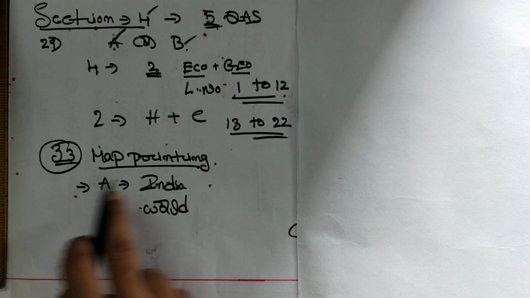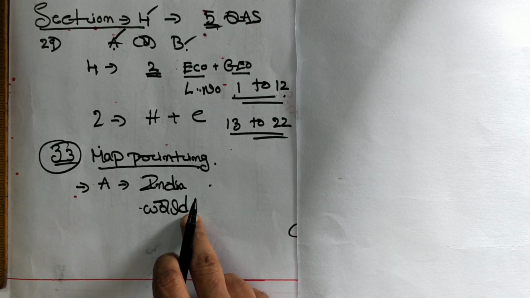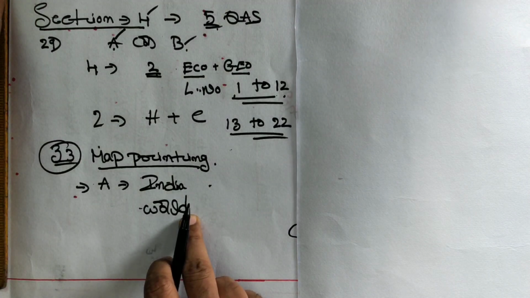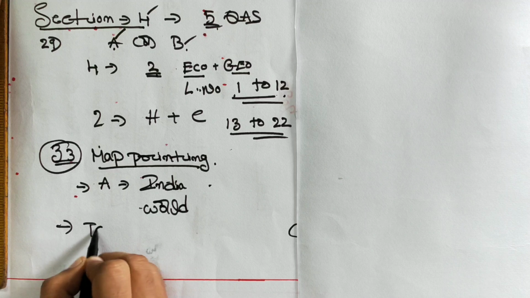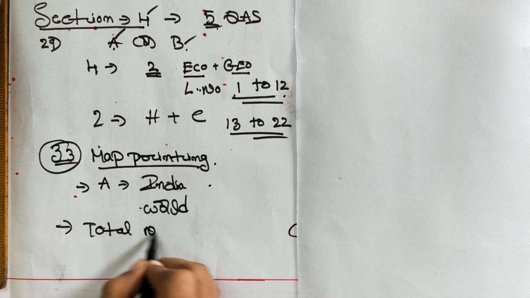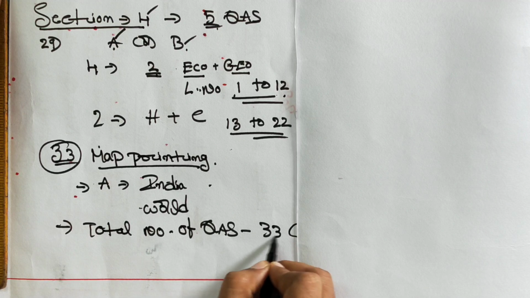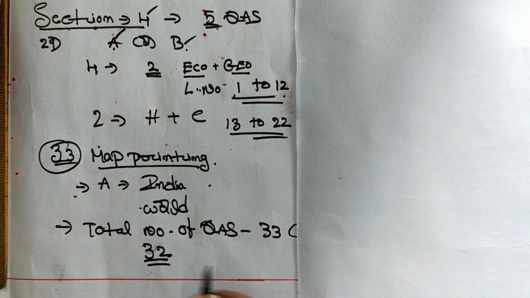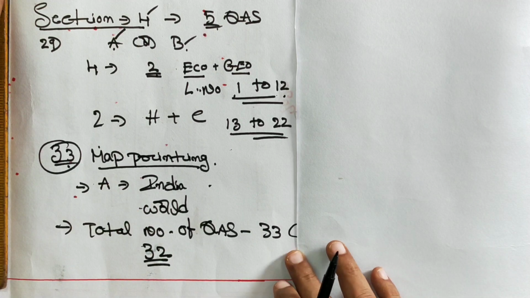In this map pointing, for example, they are asking A or B about the India map and the world map. These two maps we have to write. We will discuss the map pointing in one particular detailed video, so don't worry. The glance of this pattern is we have a total of 33 questions. In the 33 questions, 32 are descriptive questions. Only the 33rd question is a map pointing question.